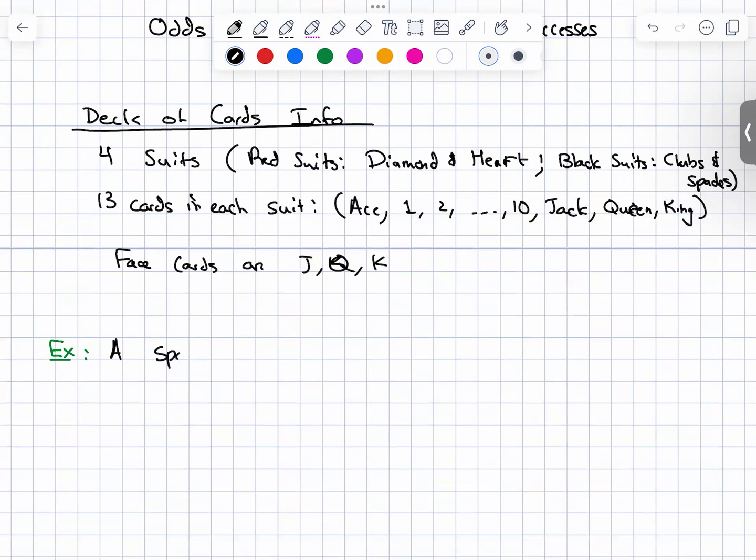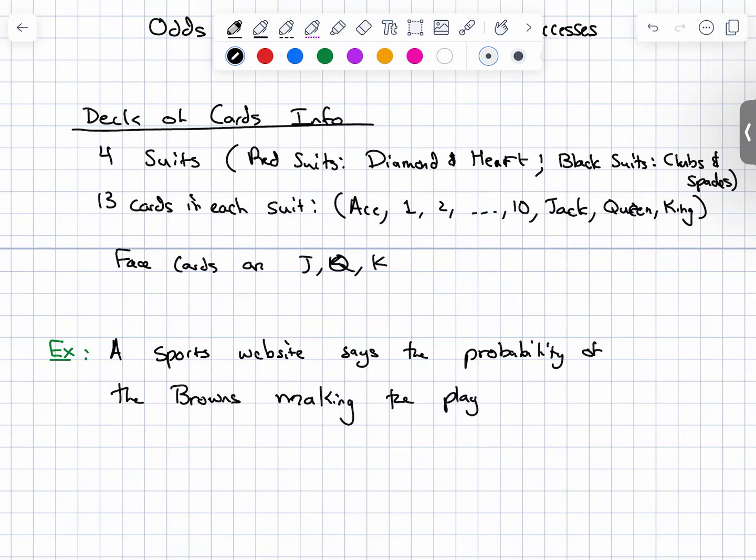a sports website says the probability of the Browns making the playoffs is 2 out of 1,003. Why? I don't know. It's cool. It's a quirky website.